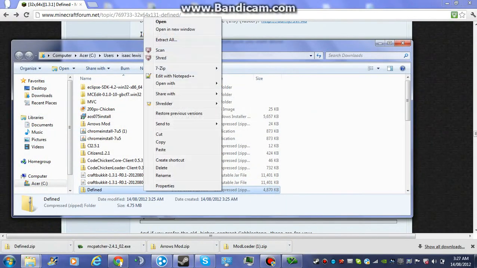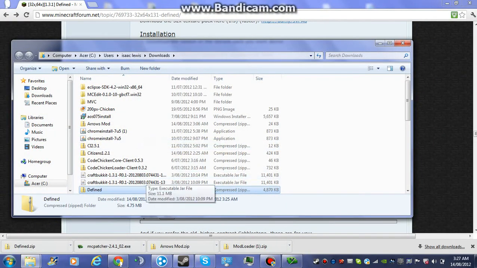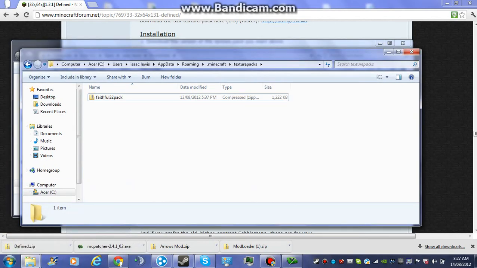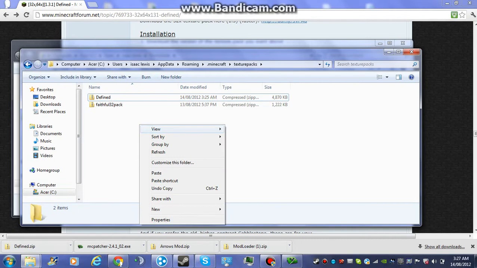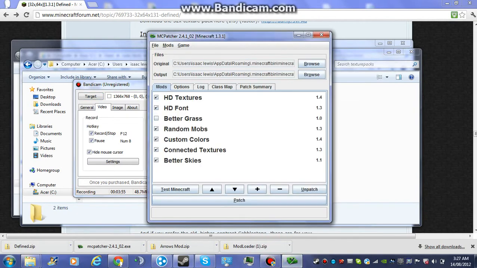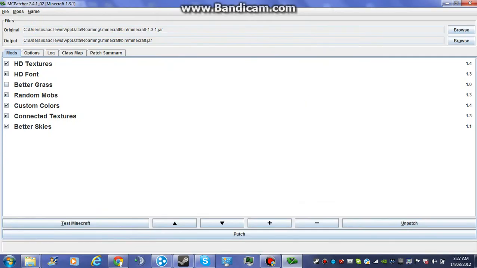Supposedly. Okay, copy with Control C, and to paste it's Control V, or right click and paste. So Defined. After that, we need to use mcpatcher on it.